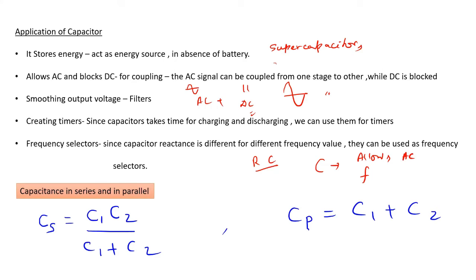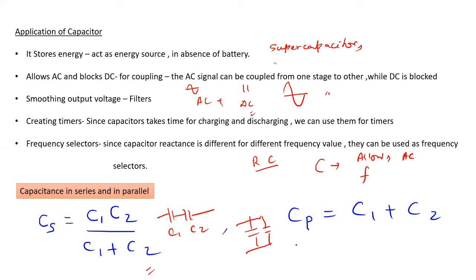Coming to capacitance in series and parallel, for series you get this expression: suppose there are two capacitors C1 and C2, and if you try to find the equivalent capacitance, that will be given by CS = C1 C2 / (C1 + C2). It is opposite to the values that we have in resistors. Similarly, when capacitors are in parallel, the equivalent capacitance value will be C1 + C2.